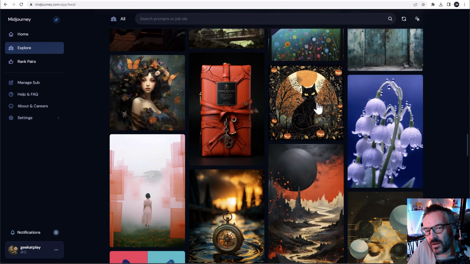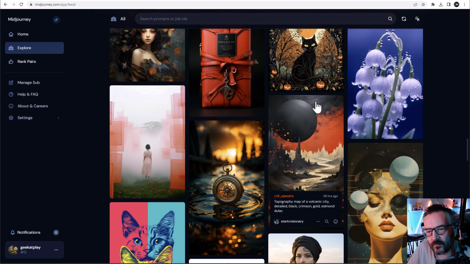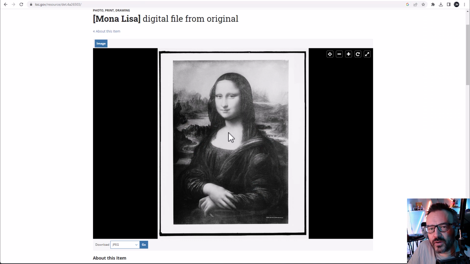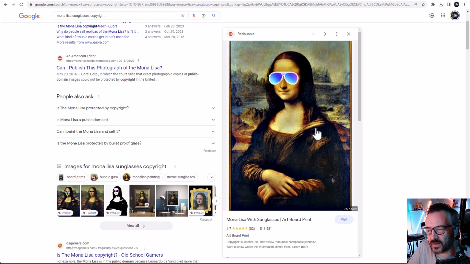But here it becomes very interesting, and I'm going to refer to a couple of different cases. One of them was about the Mona Lisa. The Mona Lisa is public domain, so anybody can use it, and you cannot claim it's your original work. However, a copyright was applied for with the Mona Lisa and was issued, specifically for the Mona Lisa with sunglasses placed on it.